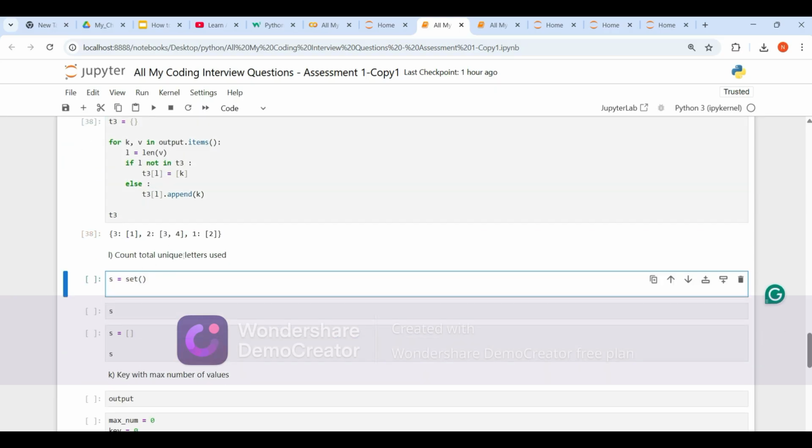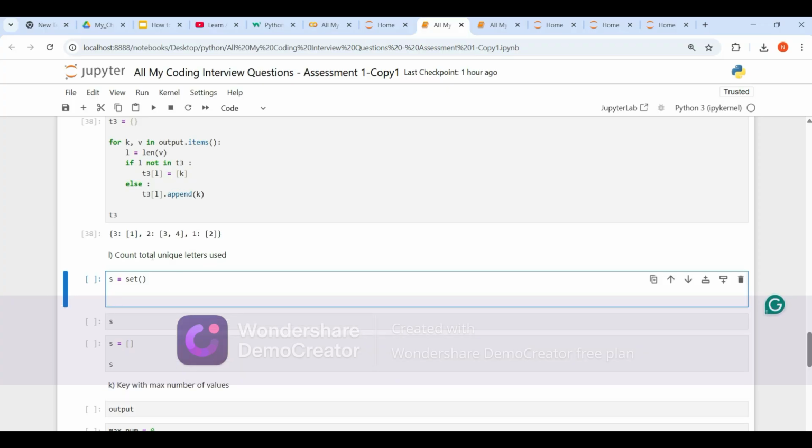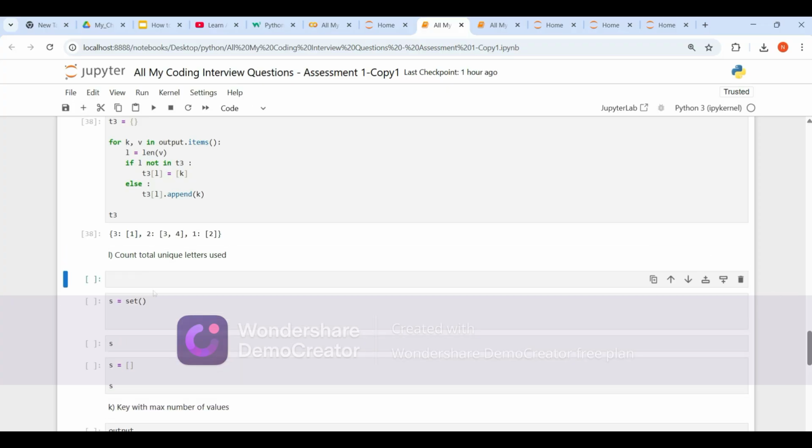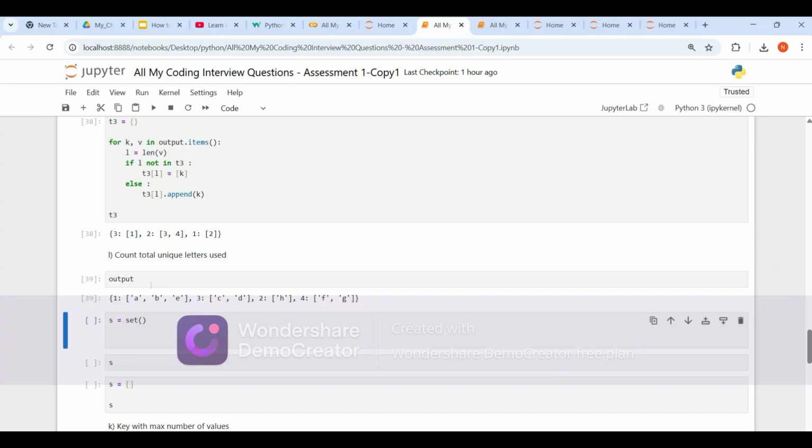Count total unique letters used in the output dictionary. It's very simple, guys. Output is this. What we have to do is count total unique letters used.